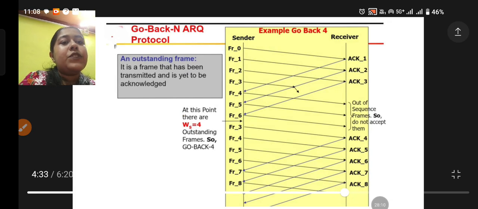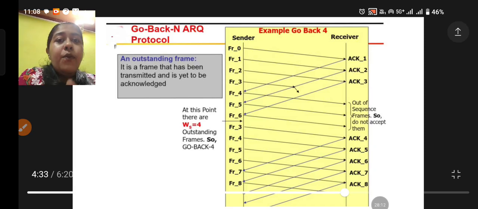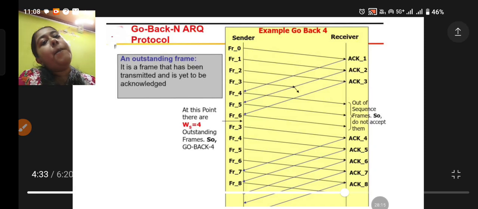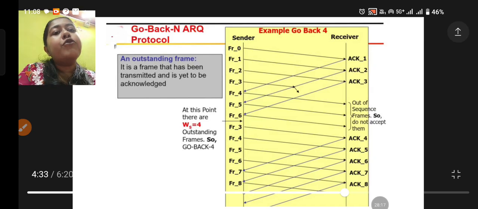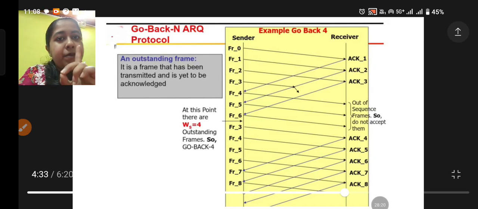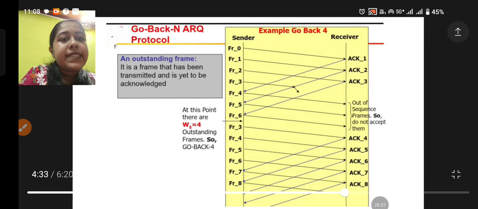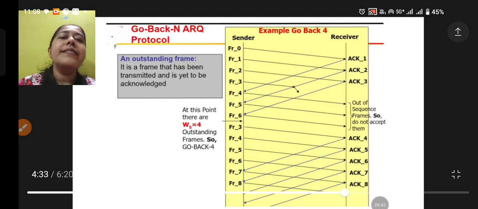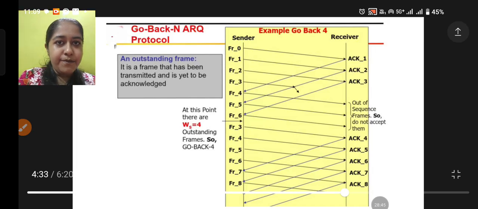So this is the scenario now. Now what will happen? Go back 4 means I have not received acknowledgement from frame number 3. Now you can see here 3, 4, 5, 6. All these frames will be sent, right? After sending these frames 3, 4, 5, 6, it will wait for the acknowledgement. Now it is receiving the acknowledgements for 4, 5, 6, 7. Now it is sending the 7th, 8th frame.